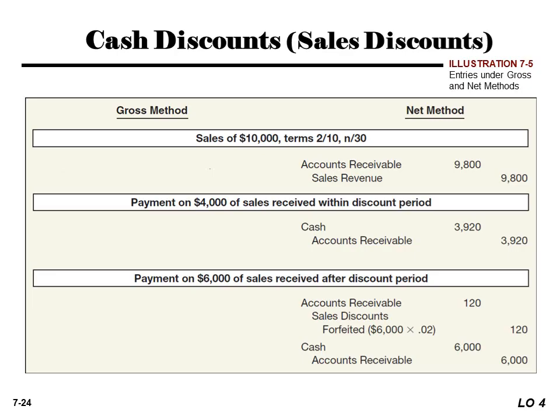Assume an example. The sales amount is 10,000 with terms of 2/10. That means the 2% discount makes the net sale 9,800, and sales revenue is also 9,800. There is a payment of 4,000 of sales received within the discount period, so within 10 days, which is deducted by the 2%. There is also a payment of 6,000 of sales received after the discount period. Each has its own calculation, so practice it.